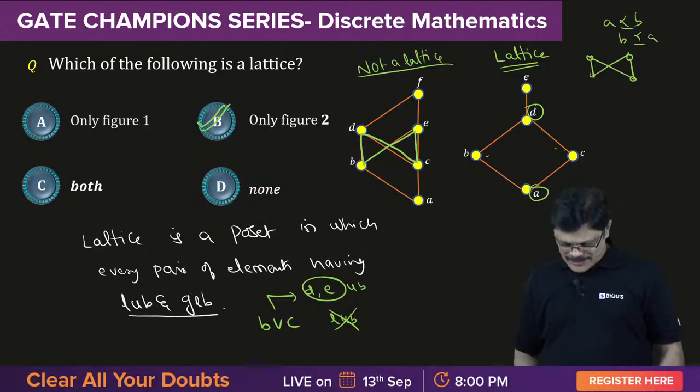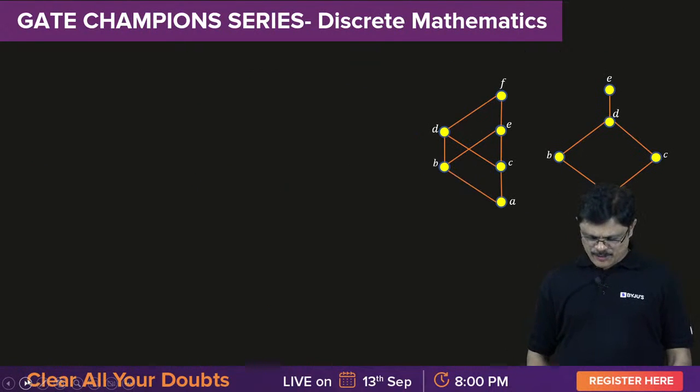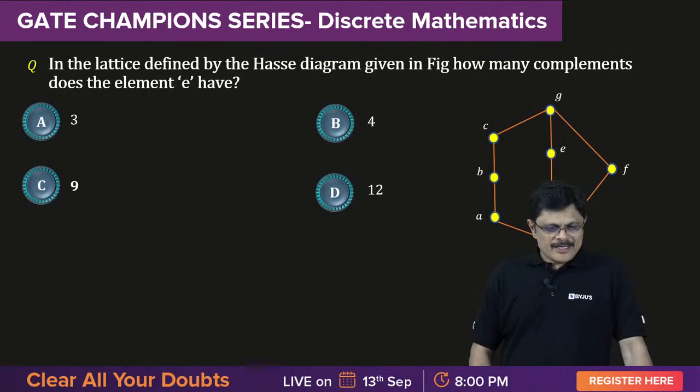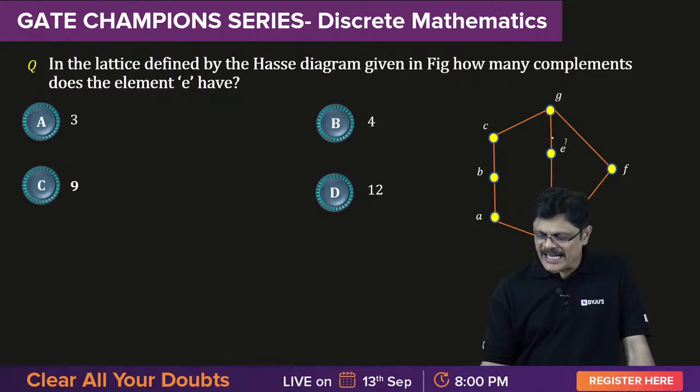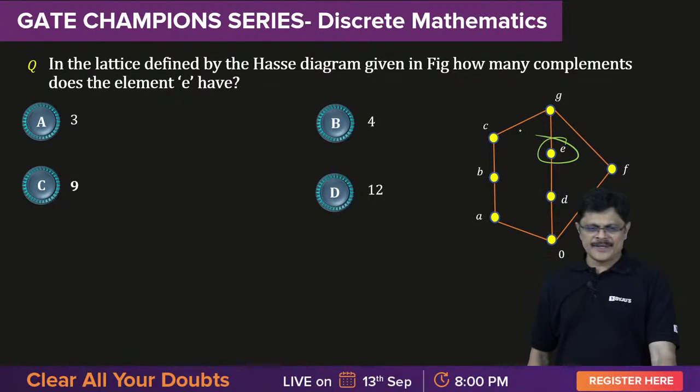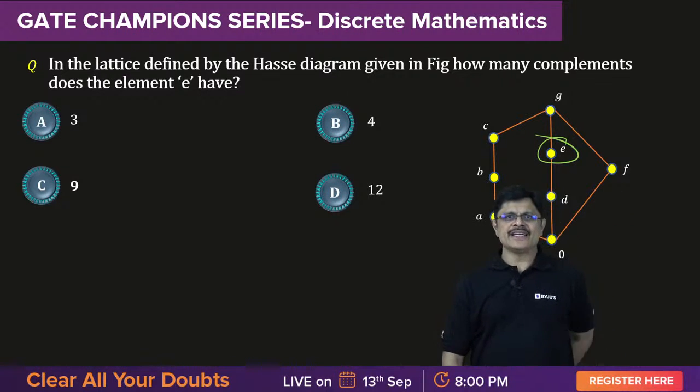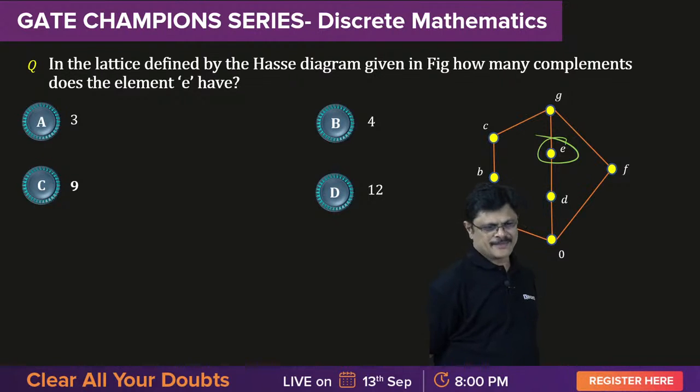Okay, so let us continue with my next problem. In the lattice defined by the Hasse diagram in the given figure, how many complements does the element E have? This fellow E is having how many complements?